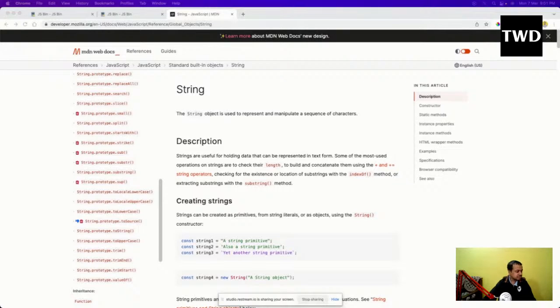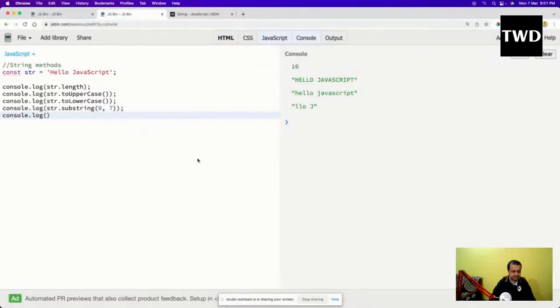Okay, so which one was I taking? str dot includes Java. So what does this mean? It means that if Java is there, it will give me true, or it will give me false. So see, it's giving me true because Java is there.